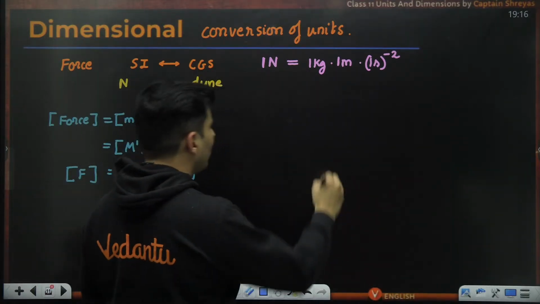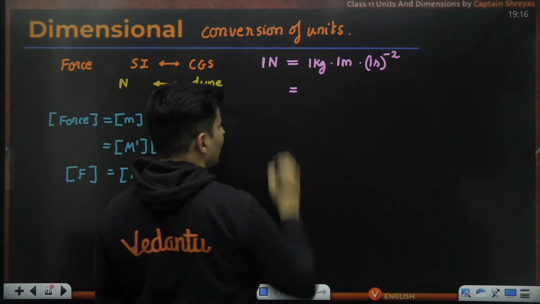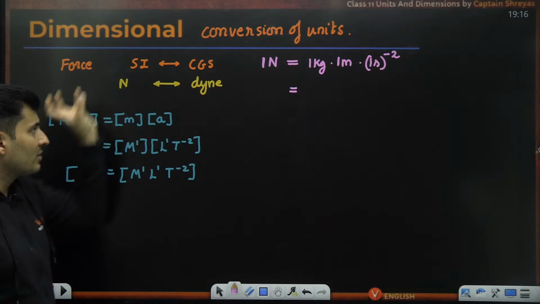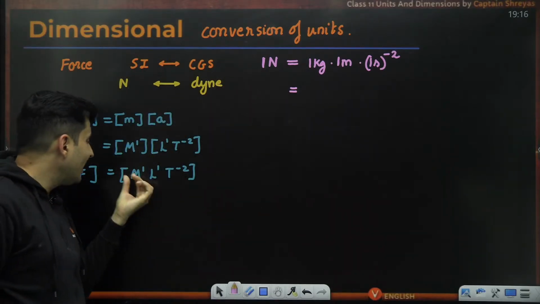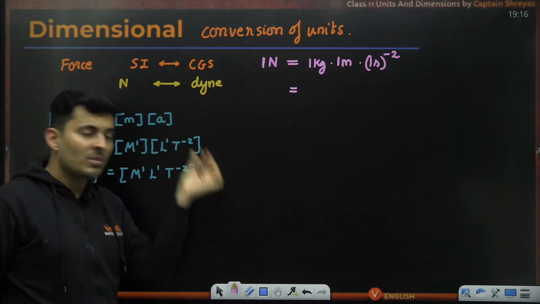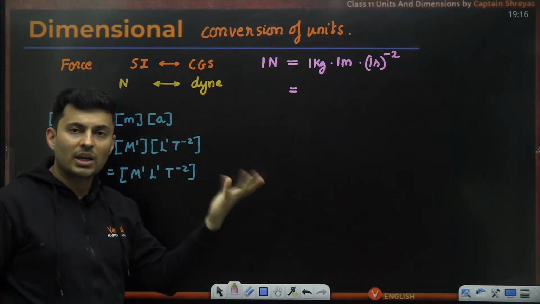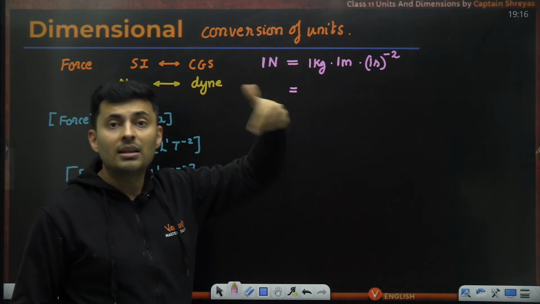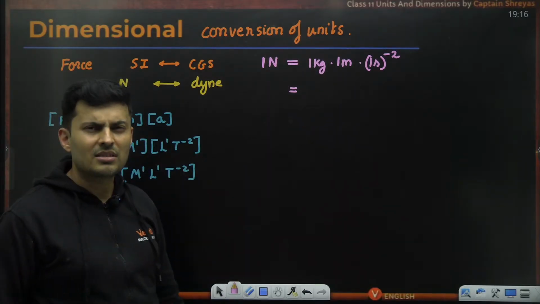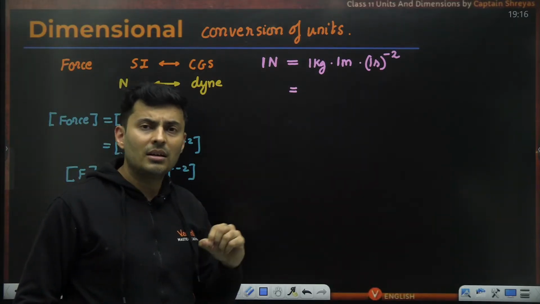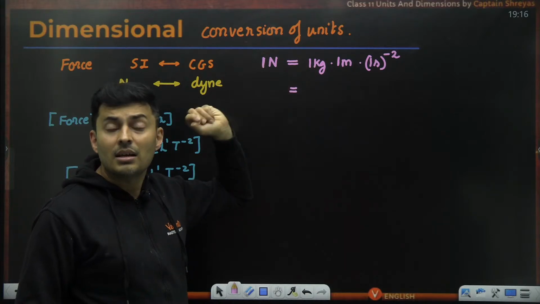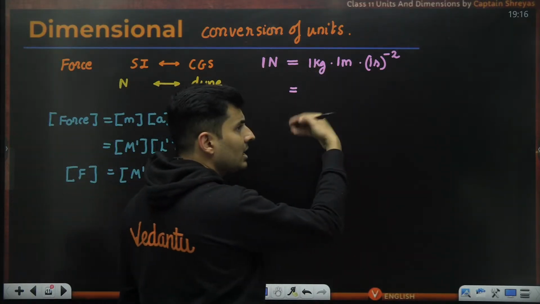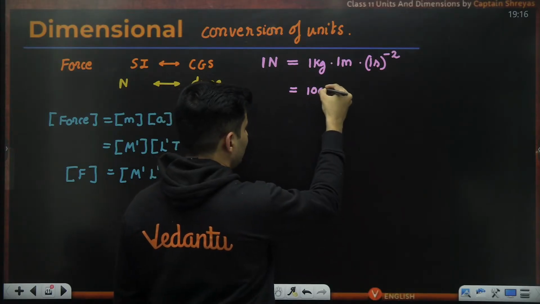Okay, now what to do? Now think. If you want to convert force from SI to CGS, convert each fundamental quantity from SI to CGS. Convert each fundamental quantity into its respective new unit. So think, what is the unit for mass in CGS? It is gram, and 1 kg is 1000 grams.